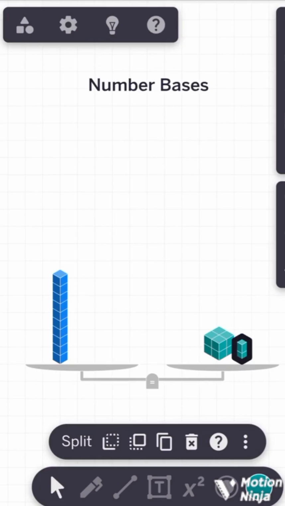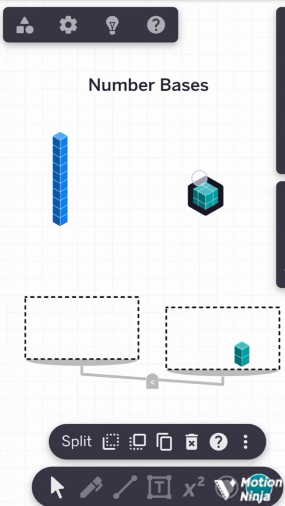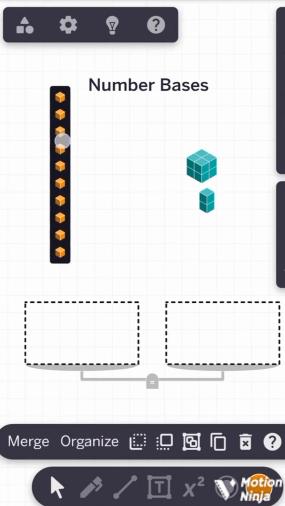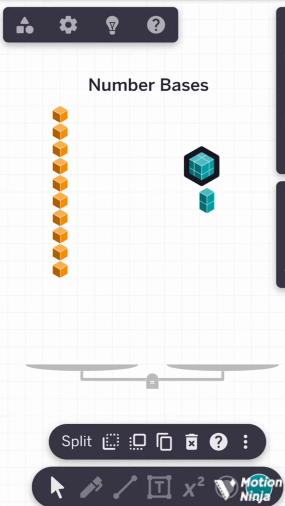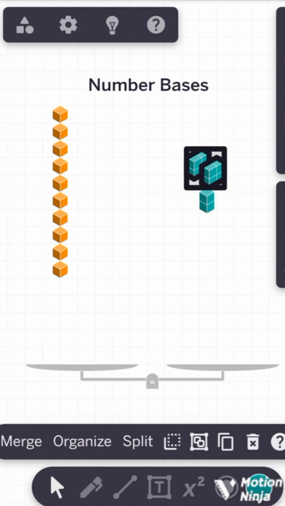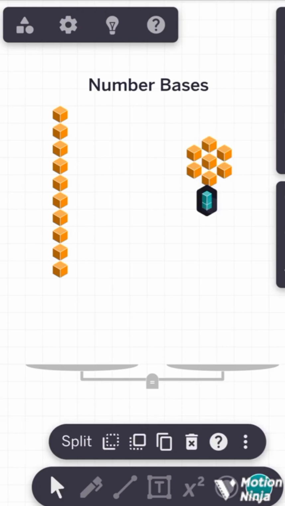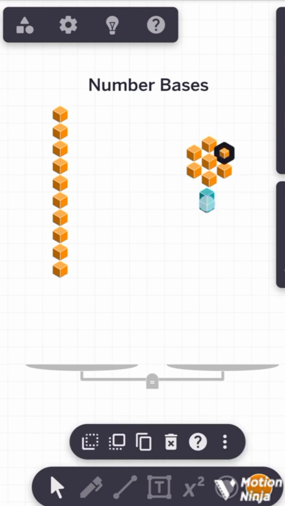So why is it that this is now equal to this? Well, let's think about it. If I bring this out and I bring this out, let's see if they will both count up to 10. So if I break this down into ones, I'll just split it. You can see we have 10 ones here, right? And I break this into two groups of two groups of two groups of ones. How many do we have here? 1, 2, 3, 4, 5, 6, 7, 8. And I break this up.